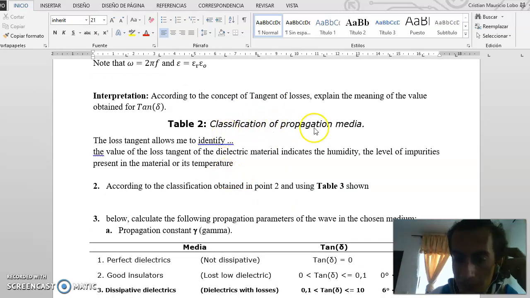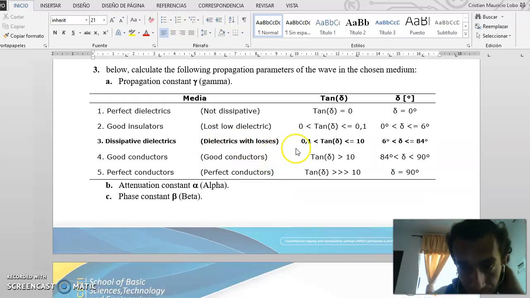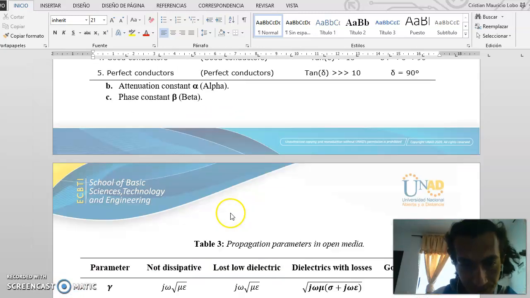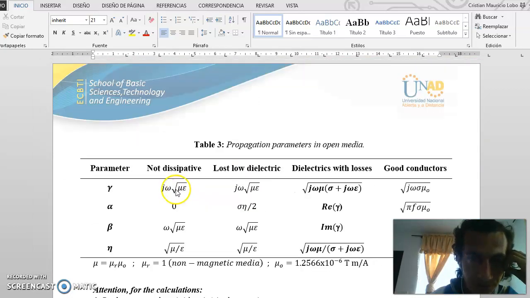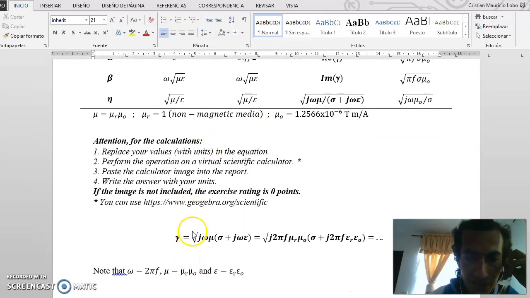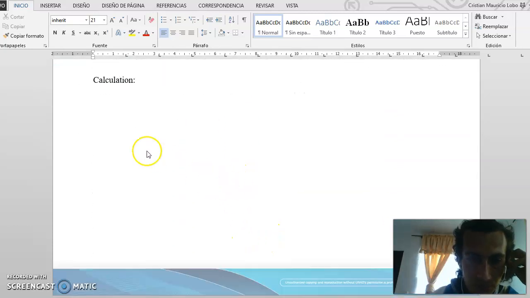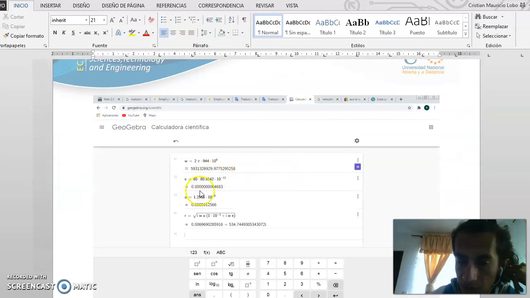In the classification of propagation media, this water is a dielectric with losses. This is the range. This is the propagation parameter. This is the result in the calculator.